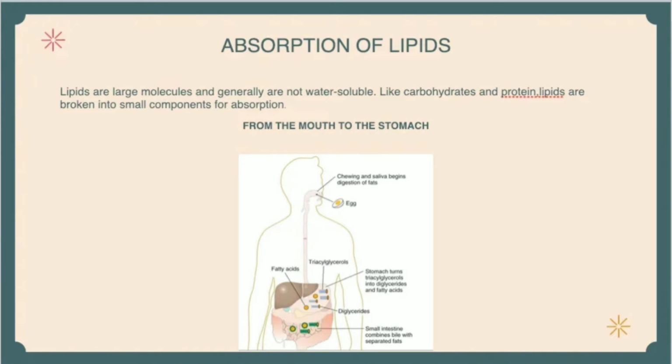In order for the triglyceride to be absorbed, two processes must occur. First, large aggregates of dietary triglyceride, which are virtually insoluble in an aqueous environment, must be broken down physically and held in suspension, a process called emulsification.